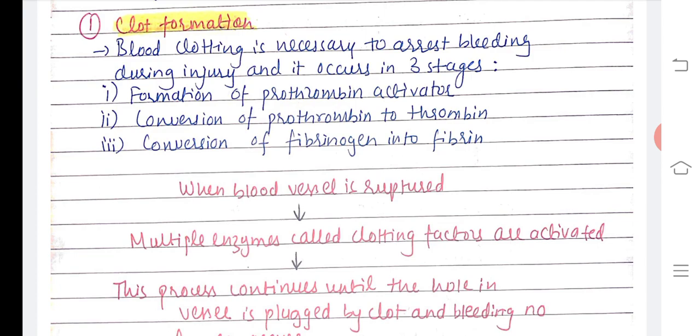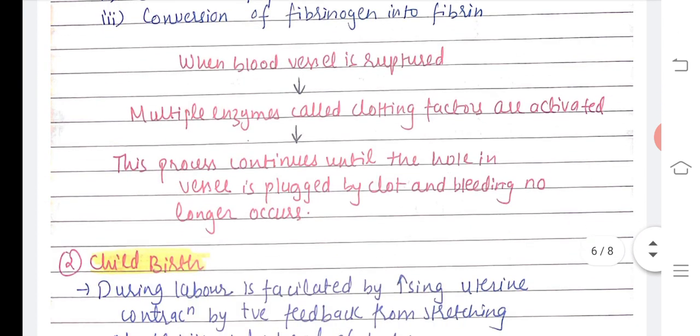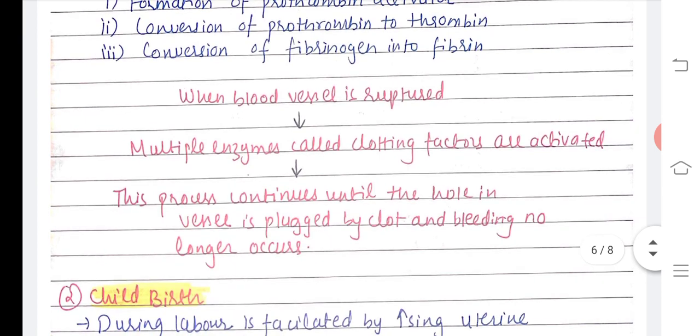There are 3 stages of blood clotting: formation of prothrombin activator, conversion of prothrombin to thrombin, and conversion of fibrinogen into fibrin. Whenever a blood vessel is ruptured, multiple enzymes called clotting factors are activated, and this process continues until the hole in the vessel is plugged by the clot and bleeding no longer occurs. So this is how blood clotting occurs via positive feedback.